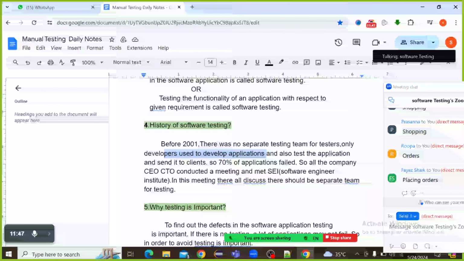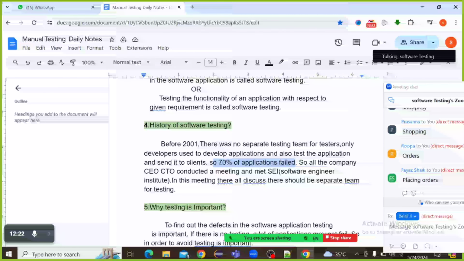And send it to clients. So only one person was doing two jobs, developing the application and testing the application. The same person doing the developer's work and the tester's work meant that 70% of the applications were getting failed in that scenario.